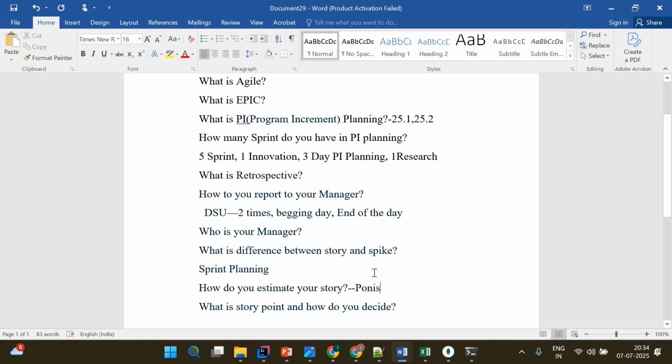If you are saying 1 point, that means 1 day. If you are saying 2 points, that means 2 days. If you are saying 3 points, that means 3 days. In one sprint we have 10 days in total, since we have a normal 5 working days a week. So in 10 days, we have 10 story points.